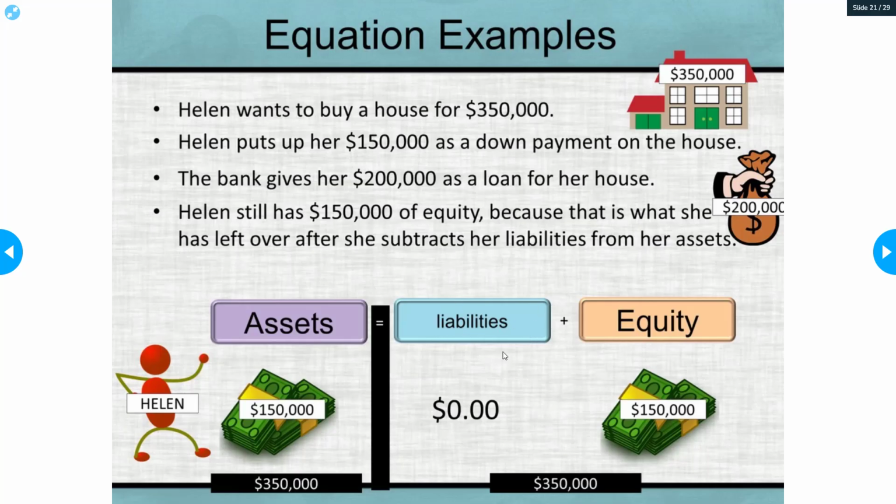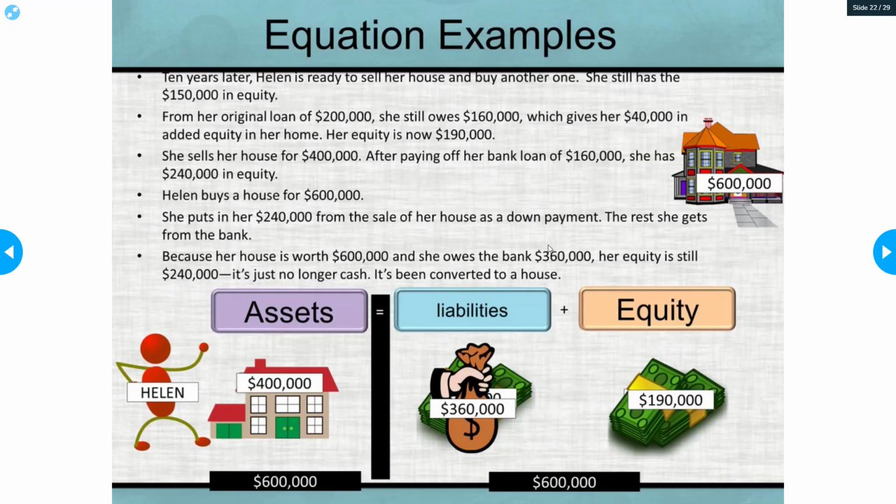So you take the $200,000 of liabilities plus what she doesn't owe, which is hers, $150,000. That makes $350,000. So again, she has a $350,000 asset, and she also has $350,000 in liabilities and equity, when you take what she owes and what she doesn't owe and put it together.